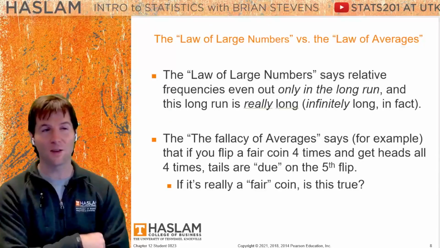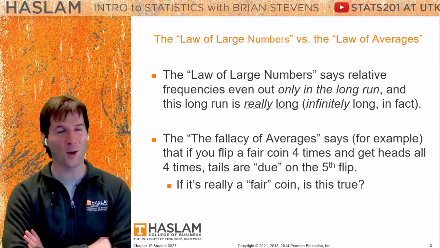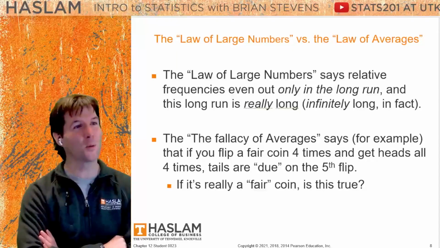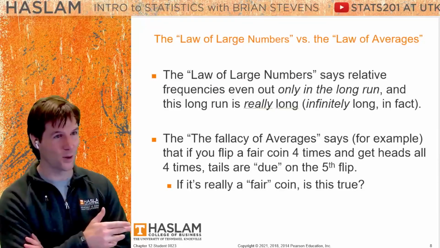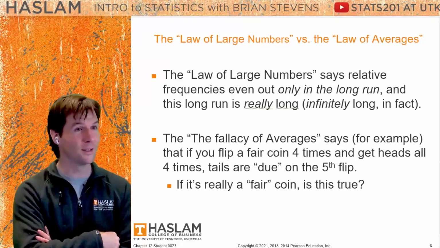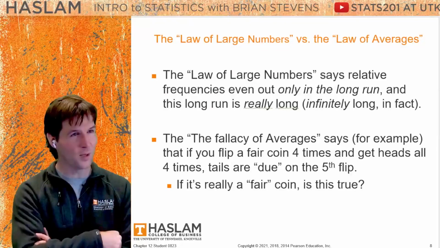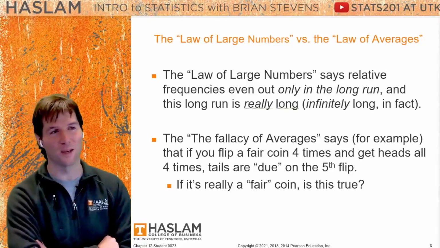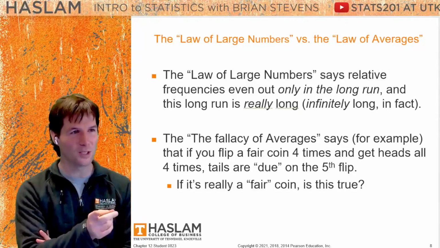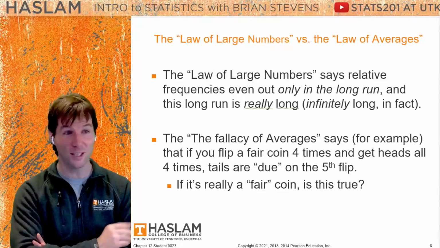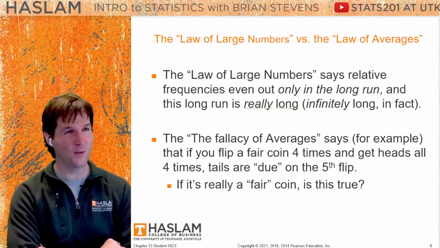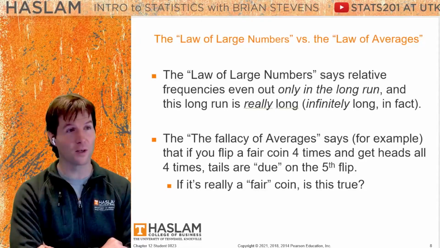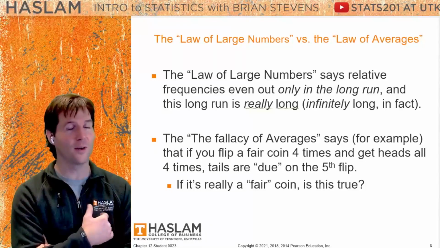Say, okay, let's get 3 heads in a row. And then I want to go with you. I want to go a 10-to-1 wager every time. 10-to-1, meaning if I bet $10 and they're wrong, they have to give me 100. I'll just give them the 10. So we'll say, I'll let you get 5 tails in a row. And then we'll go 10-to-1 on the next flip. If they take those odds, don't be too mean to your friends. But if it's truly a fair coin, they're going to start losing money very quickly, and they'll realize that the law of averages is not true.